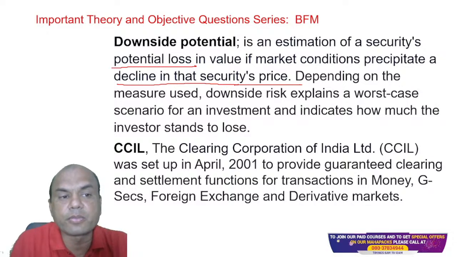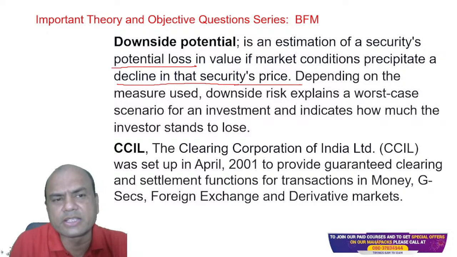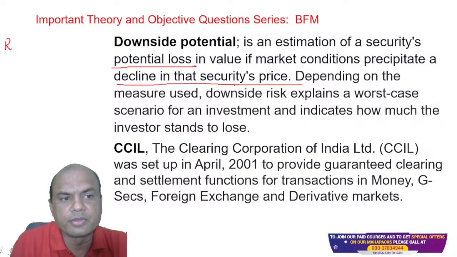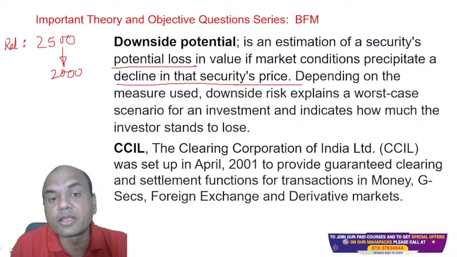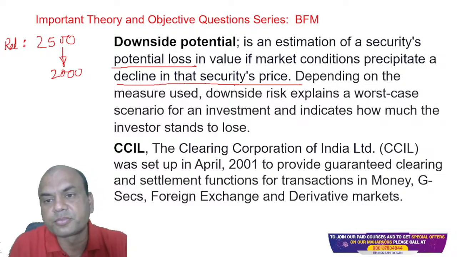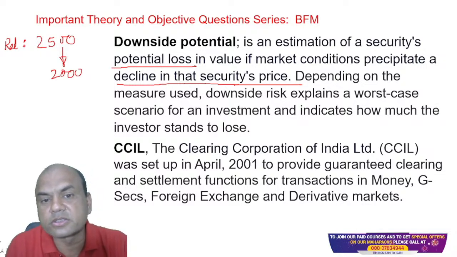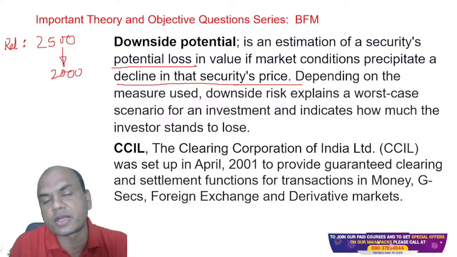If I bought Reliance share at 2500 and tomorrow the price of Reliance goes down to, let's say, 2000, this is the downside potential. It is the security's potential loss due to the decline in the security's price.